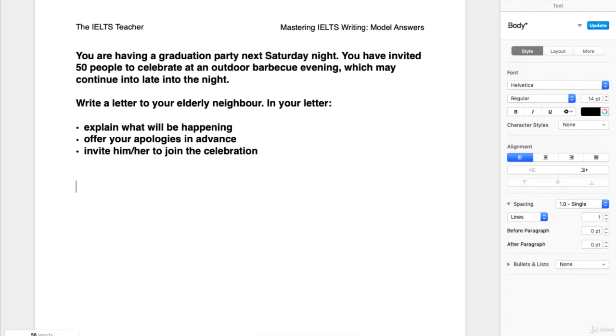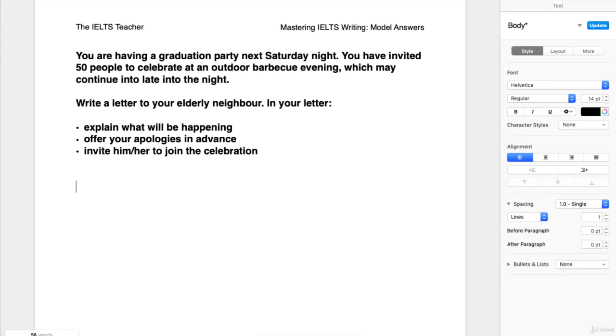You are having a graduation party next Saturday night. You have invited 50 people to celebrate at an outdoor barbecue evening, which may continue late into the night. Write a letter to your elderly neighbour. And in your letter, explain what will be happening, offer your apologies in advance, and invite him or her to join the celebration. So like previously, there are quite a few different elements to this task.